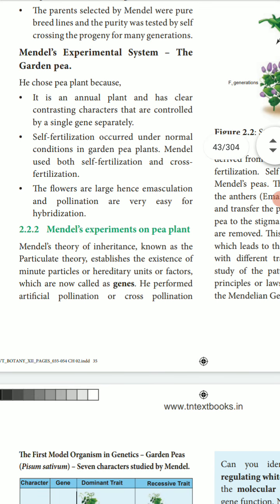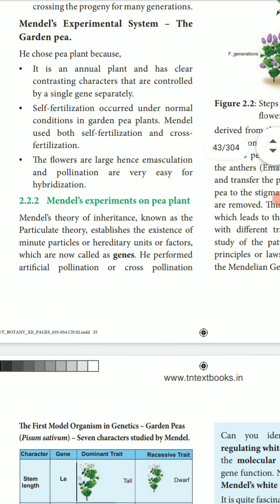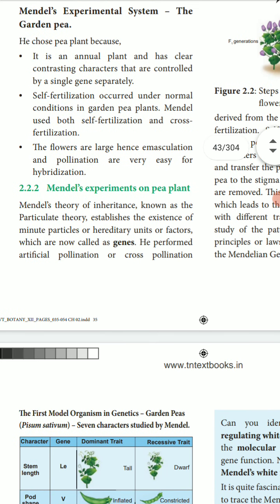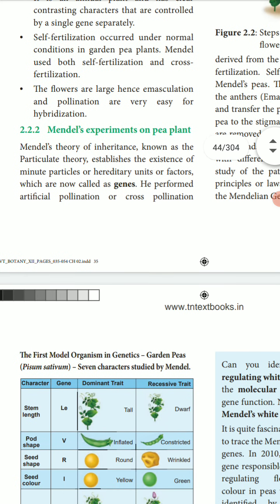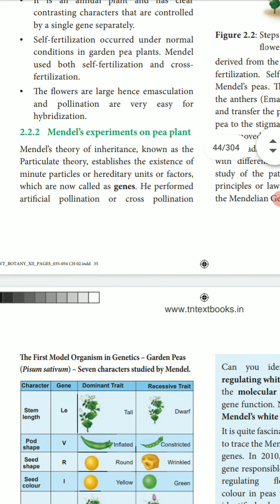The parents selected by Mendel were pure breeding lines, and the purity was tested by self-crossing progeny of many generations.